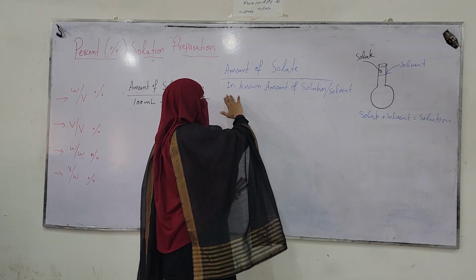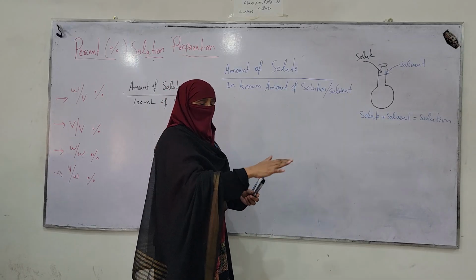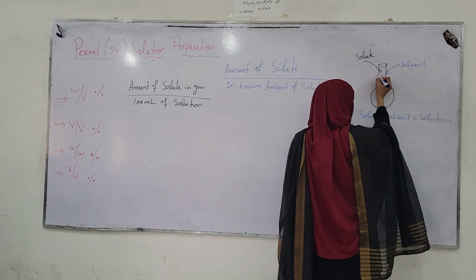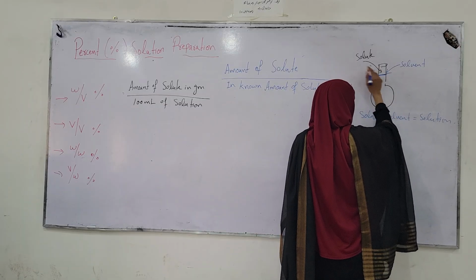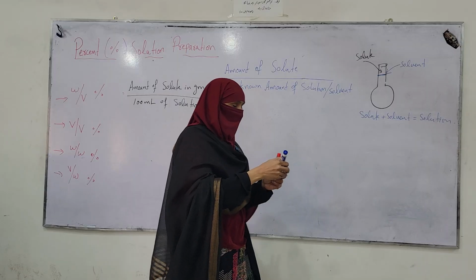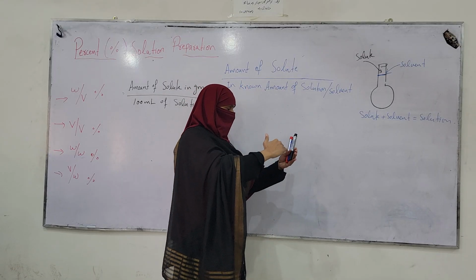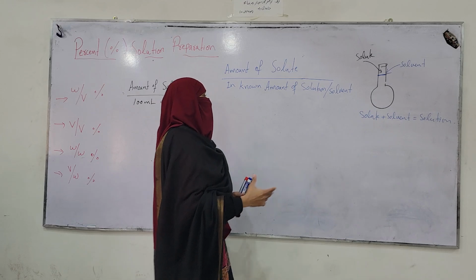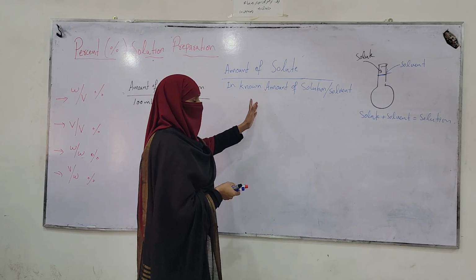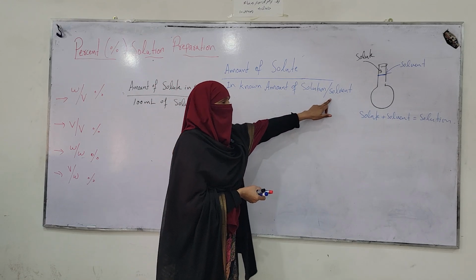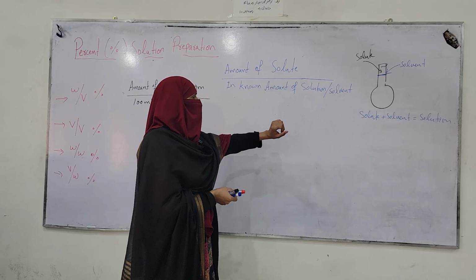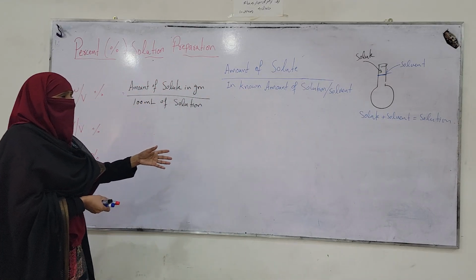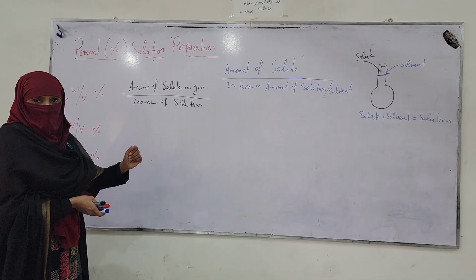But when we say in a known amount of solvent, it means first we take the required amount of solvent, then we add solute. After addition of solute, if the volume is increased, it's okay. But first we take solvent. In most concentration solutions, we take solution, not solvent. Solvent is used only in molality. In all other concentration units, solution parameter is used.